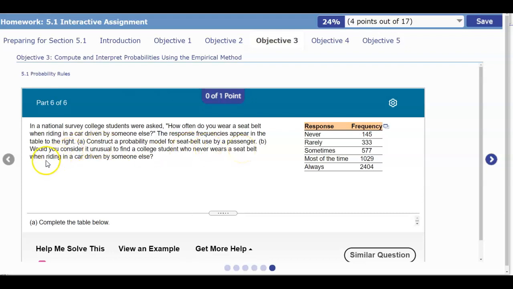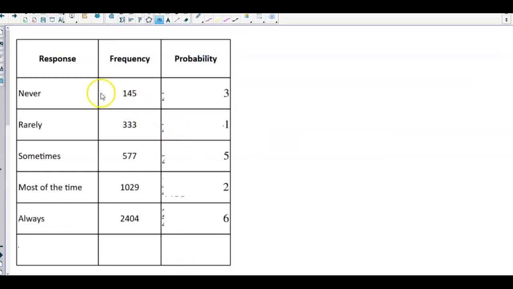And then in part B, would you consider it unusual to find a college student who never wears a seatbelt when riding in a car driven by someone else? So I went ahead and put this into a table here, and we know that we have our response, we know that we have our frequencies. So the first thing we need to do is find the total of the frequencies.